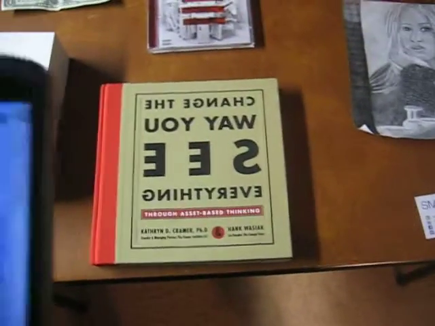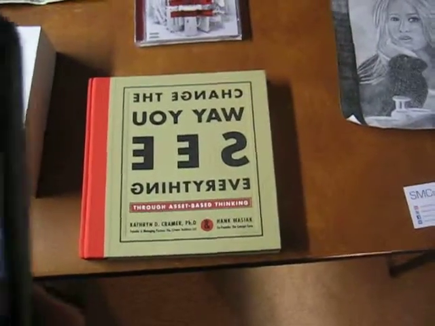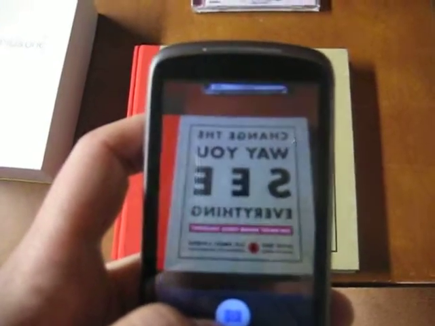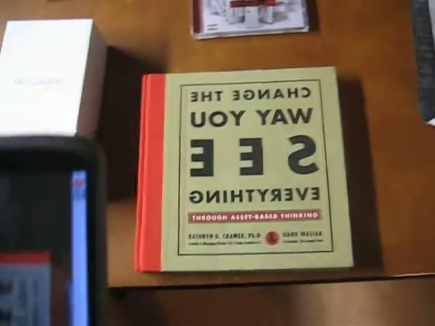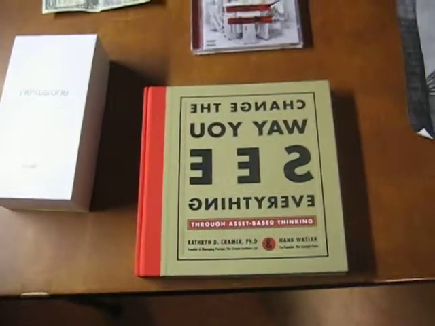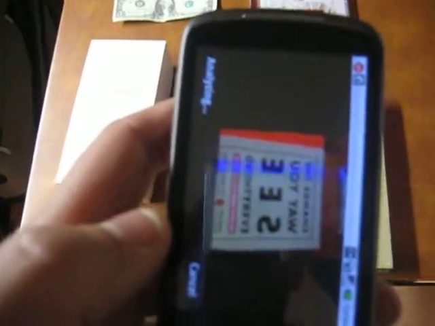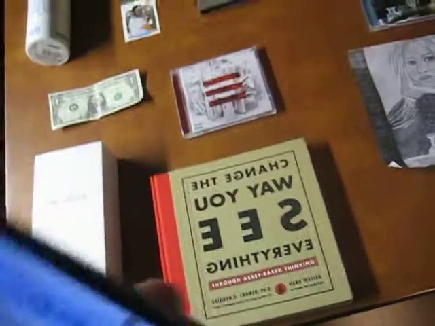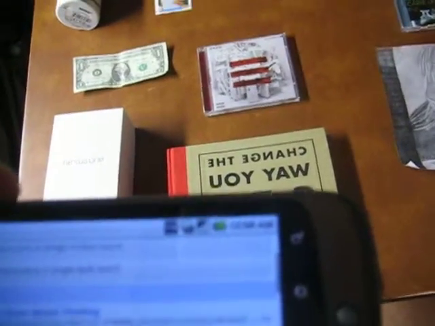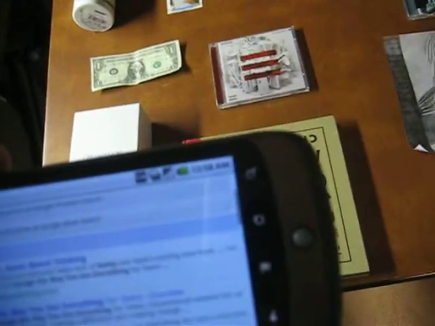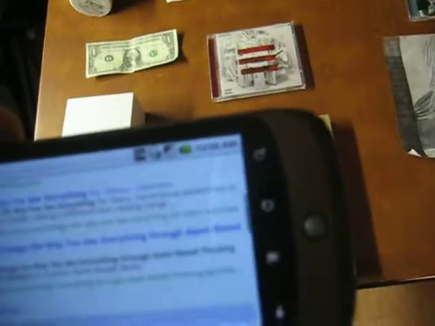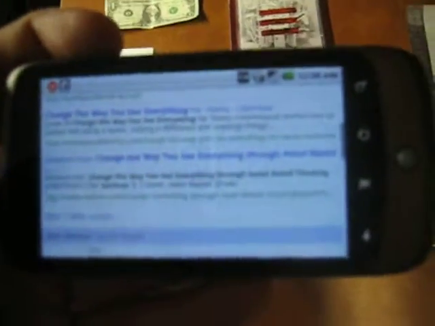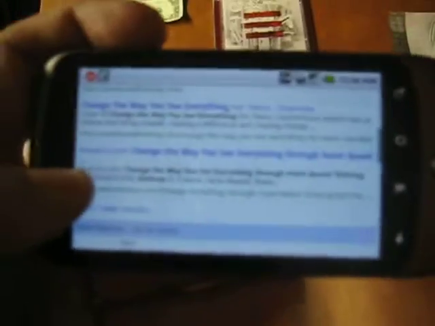Let's see, we got another book. We already did a book in some of the other posts, but let's just take a picture of this one. Really cool book if you ever are looking for a fun read. Yes, it's actually supposed to be written backwards, so we'll see how this result goes. Welcome to Asset-Based Thinking. Change the way you see everything. And it actually found this book and was willing to bring us to the website of the authors or to Amazon.com.